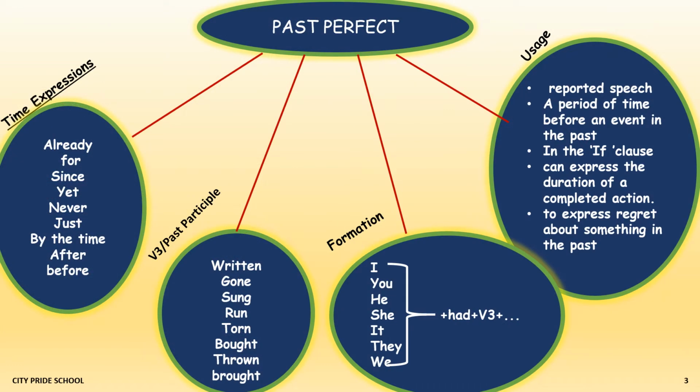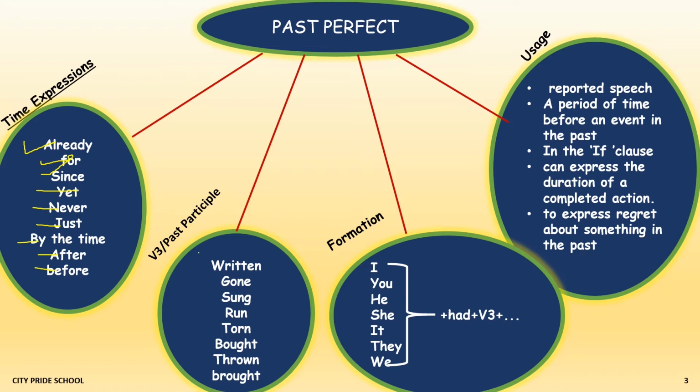Now, time expressions. These are the words which are used in past perfect to show the time: already, for, since, then, yet, never, just, by the time, after, and before. In the next slide, I have included some examples so that you understand better.